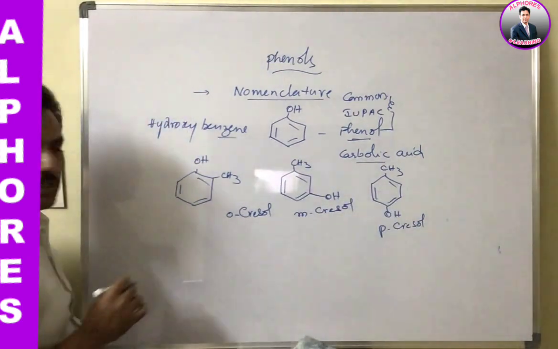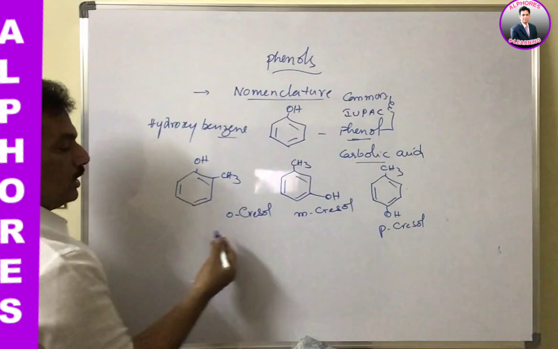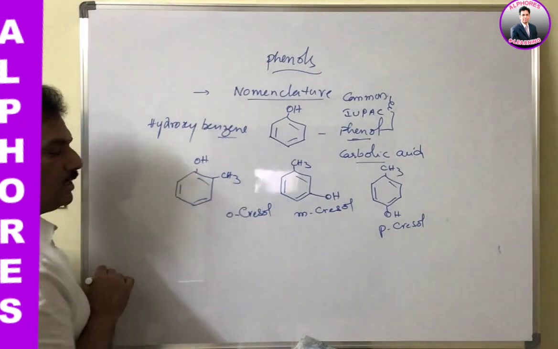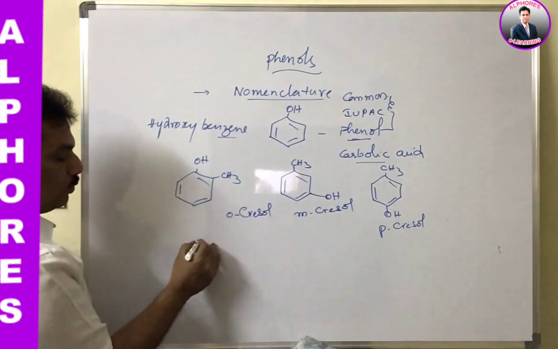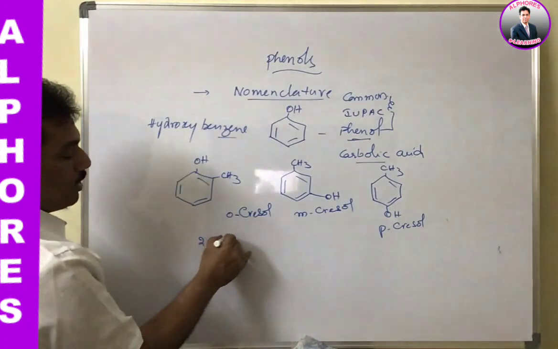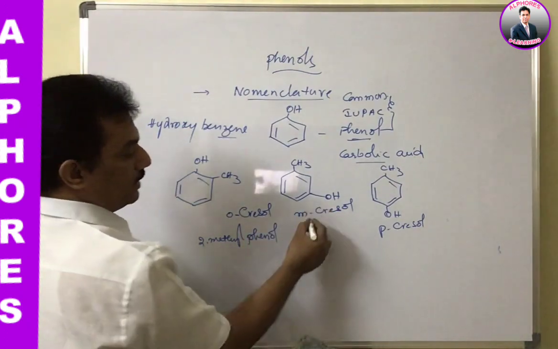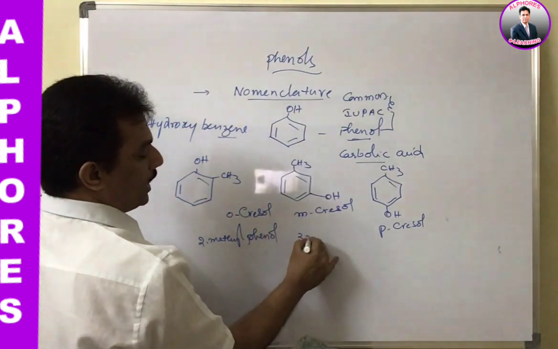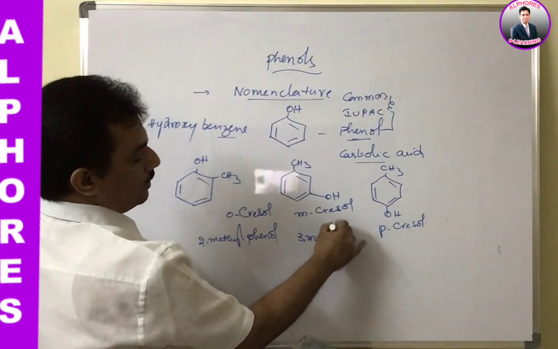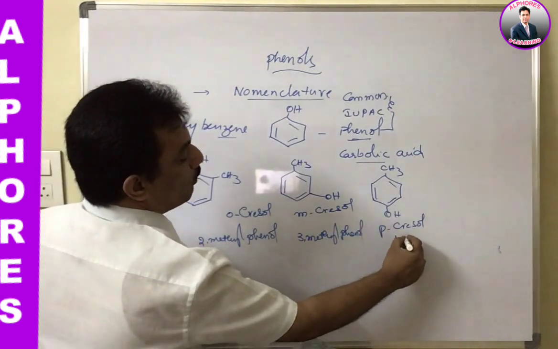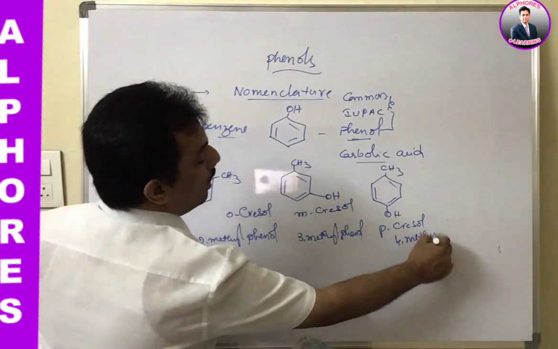These are the common names. And now let us go to IUPAC names. In IUPAC it is nothing but phenol. Phenol is having a methyl group. Where? 2-methyl phenol. This is, and I think now you can write, this is 3-methyl phenol. 3-methyl phenol. And this is 4-methyl phenol.